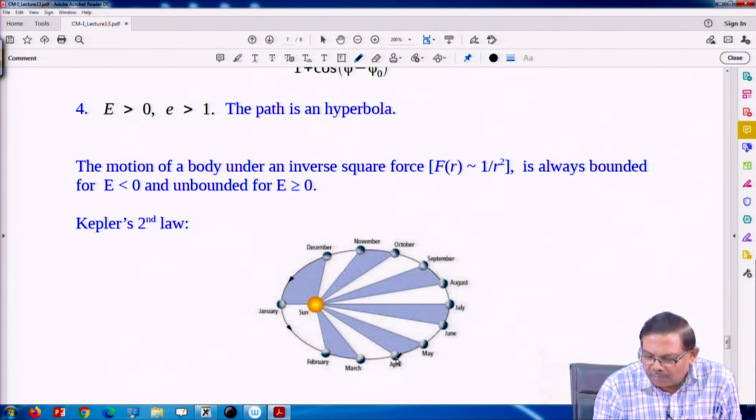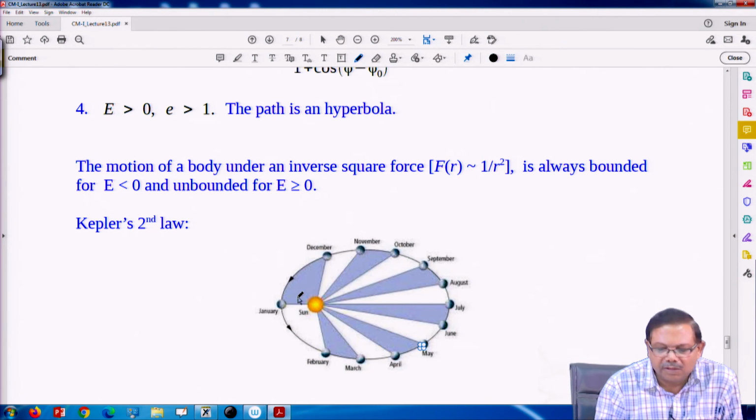The area swept by this radius vector in equal time is always equal. That is Kepler's second law, and all these things come very easily from the constancy of angular momentum.